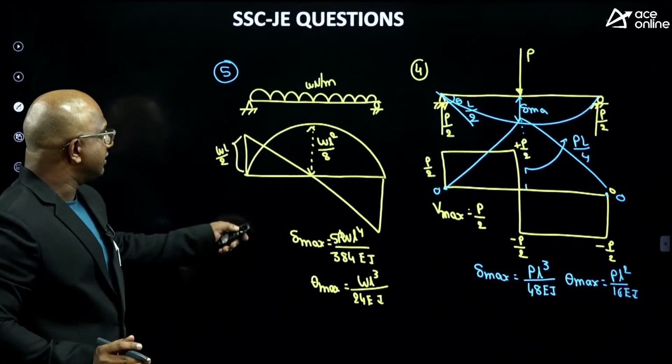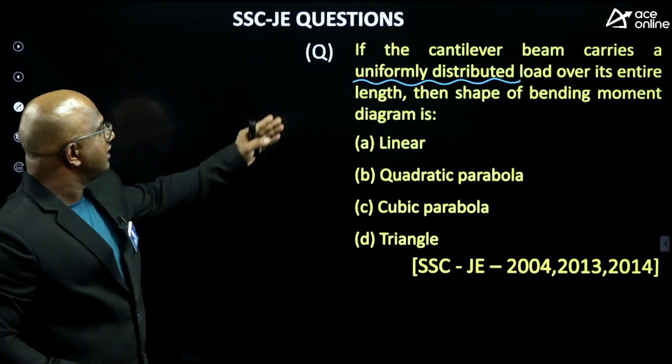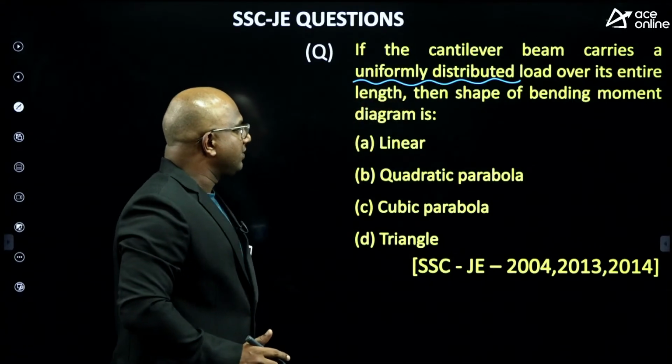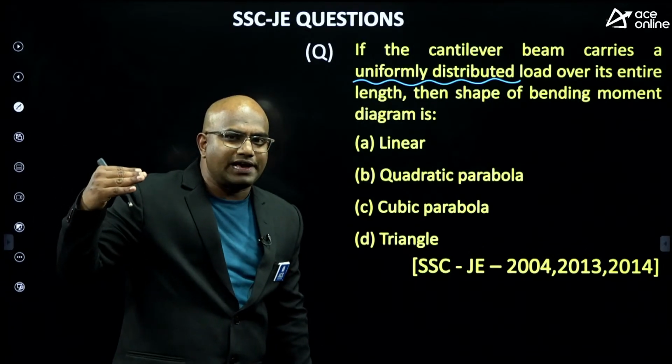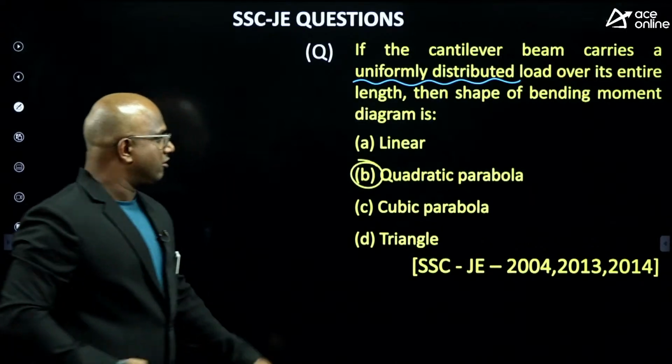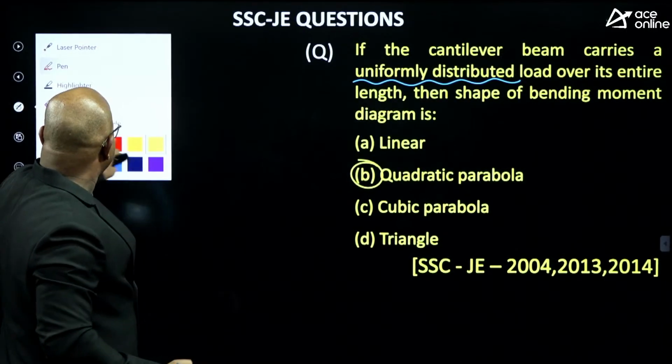Clear everyone? Yes. Now we'll go to the question summary. This question asks, if it is a uniformly distributed load, what must be the shape of the shear force and bending moment? Shear force should be linear, and bending moment should be quadratic, a parabola itself. The answer is option B.